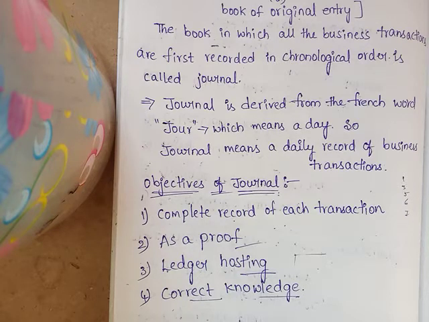For every transaction there must be two. One is debit and the second one is credit. So this helps in knowing which two accounts are affected by the transaction. For each entry, two accounts are affected.